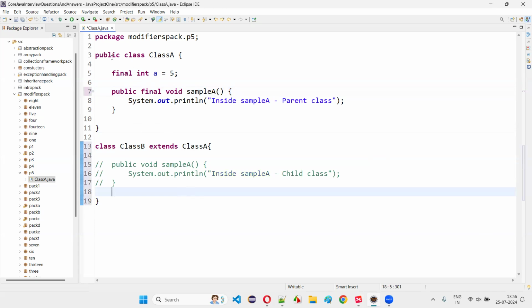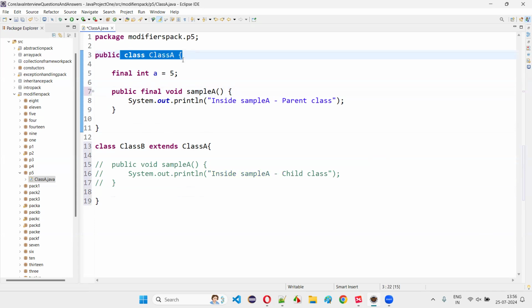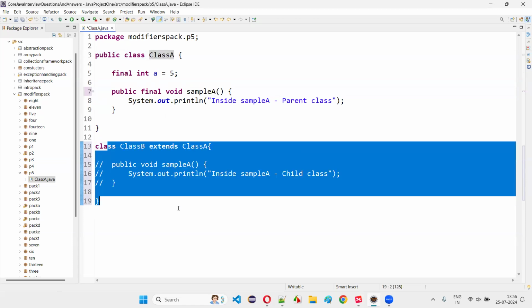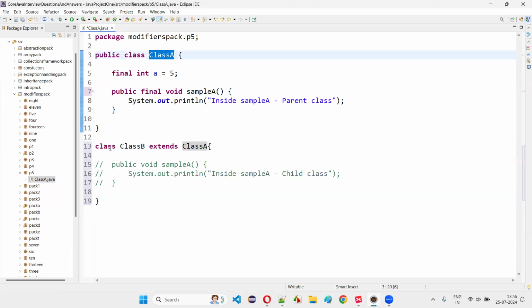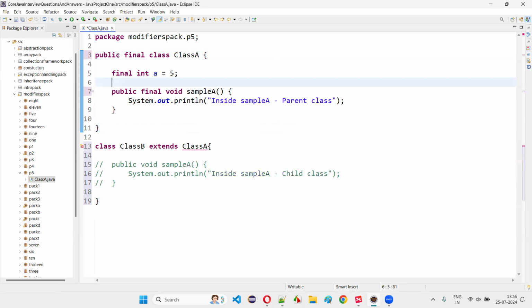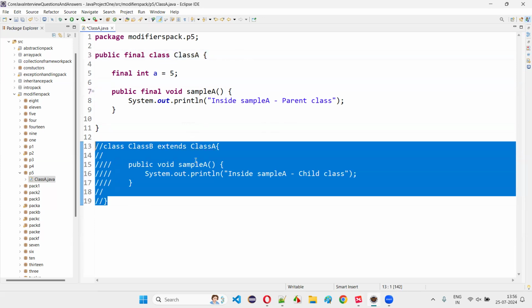The third thing about this is, you see, class A is already there. Class A is the parent class of class B. Originally it's very fine and no compiler errors are coming. The moment I specify the final modifier here, this class cannot be inherited by any other class. This class cannot become a parent of any other classes. Let me show you. The moment you add the final modifier here, you're getting a compiler error saying that the type class B cannot subclass the final class A. That means final modifier specified classes cannot be inherited by child classes.